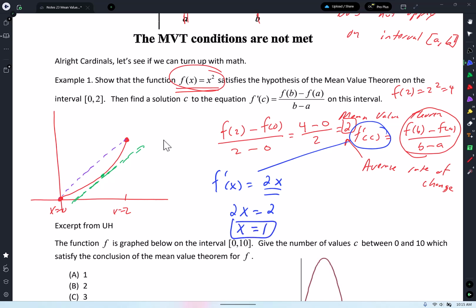So I guess technically you can say c equals 1, but c just means x value. Some specific x value. That's all the c means. So check it out. And we were correct. At x equals 1, you have a tangent line that is parallel to your secant line. And that's it. That's mean value theorem. At x equals 1, my instantaneous rate of change equals my average rate of change between 0 and 2. And that's it, guys. It's not magic.